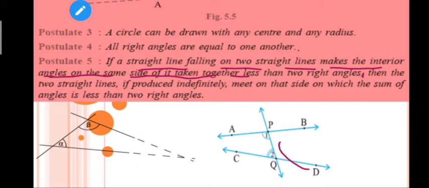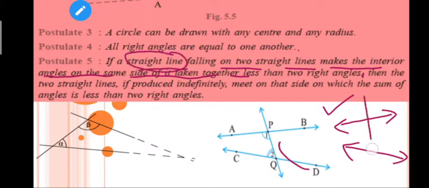What I have done is I have taken two straight lines here, right? This is what my statement is saying. If a straight line, obviously I must have a straight line here, right? So it is saying that if you have a straight line here and that is making two interior angles on the same side, let me draw it here only, on the same side of it taken together less than two right angles.